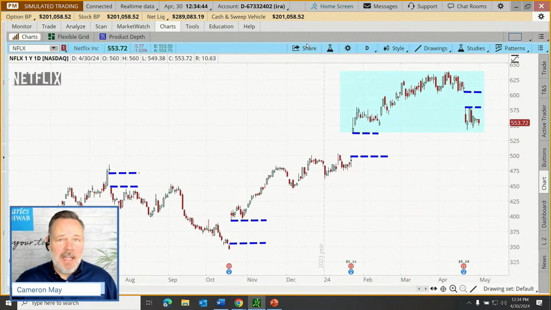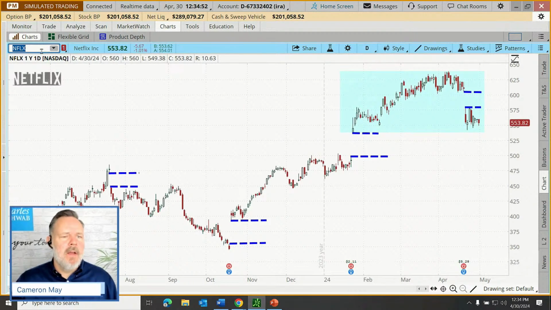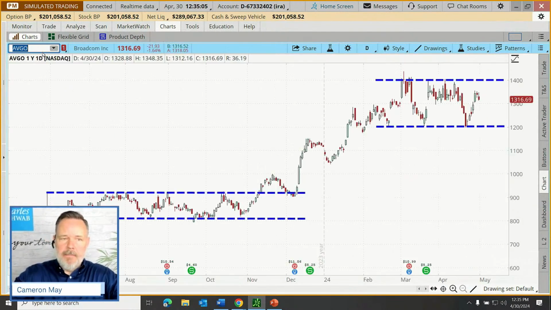Now, a final technique is commonly applied when the other techniques come up short. So I want to use a couple of examples here. We're going to be using something called a Fibonacci. Bit of a mouthful. An Italian gentleman from way back when, but it's abbreviated to Fibs. But let's go to the chart AVGO again. Let's look at Broadcom again.